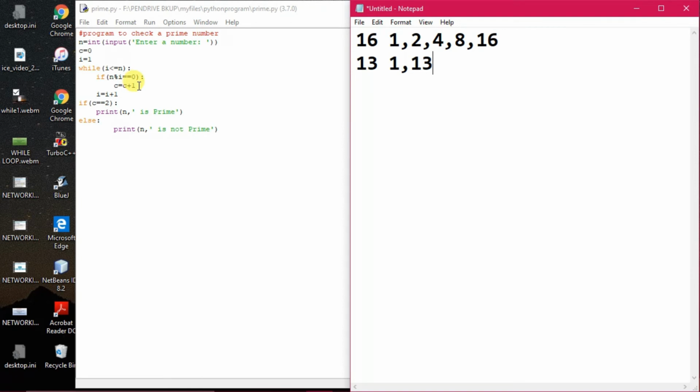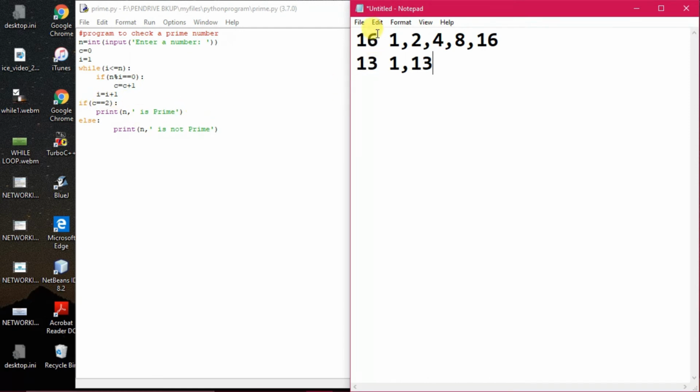When C has been counting the factors, if the result is 2, meaning 2 has been stored in C, it comes out of the loop and prints that the number is prime. Otherwise, if it is more than 2, it says it is not a prime number. For 13, you see 13 has only two factors, so the C count will be 2. When C equals 2, it is printed as prime.